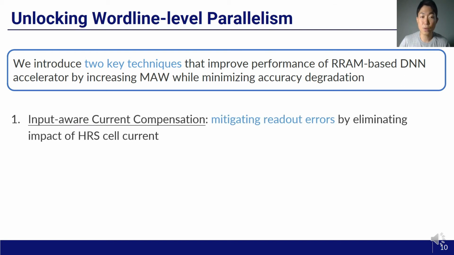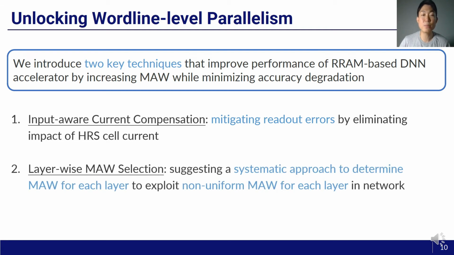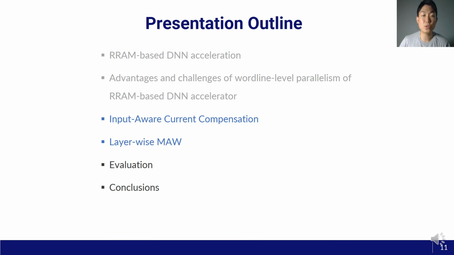First, we propose input-aware current compensation, which is a technique that mitigates readout errors by eliminating the impact of HRS cell current. Second, we suggest a systematic approach to determine MAW for each layer to exploit non-uniform MAW across the network. Now I will explain the 2 key techniques in detail.